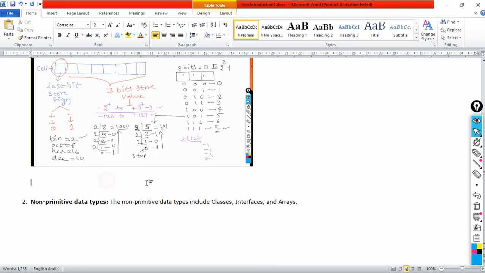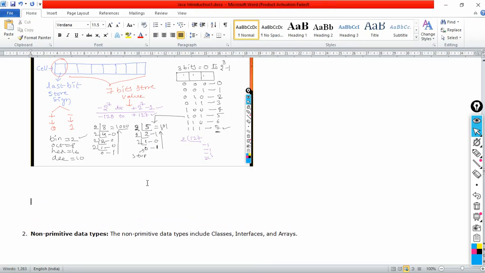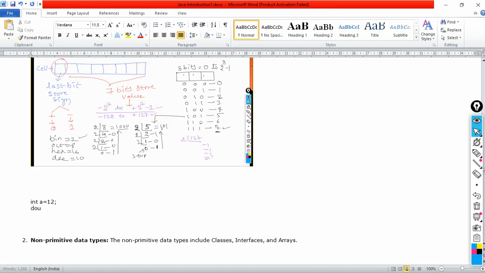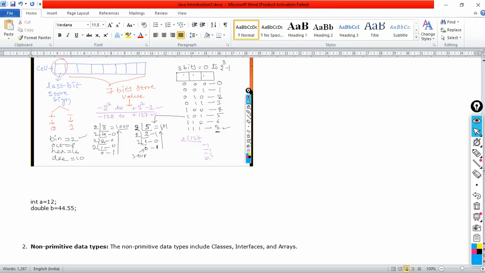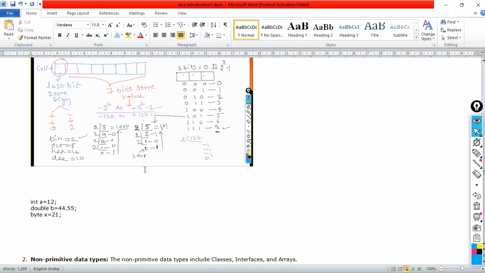Now how to create variables? Simple, like C language. Integer data type: int a = 12, like this. If I want to make a double, double b = 44.55, like this we can write. Is that clear? If you want to write byte, no problem. Byte x = 21, like this we can write the variables, because all are numeric variables only. So this is what the numeric data types we have understood.